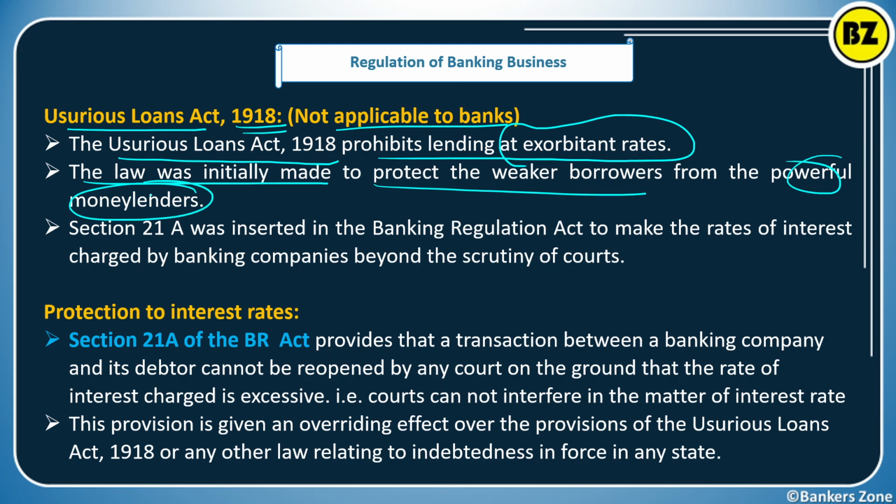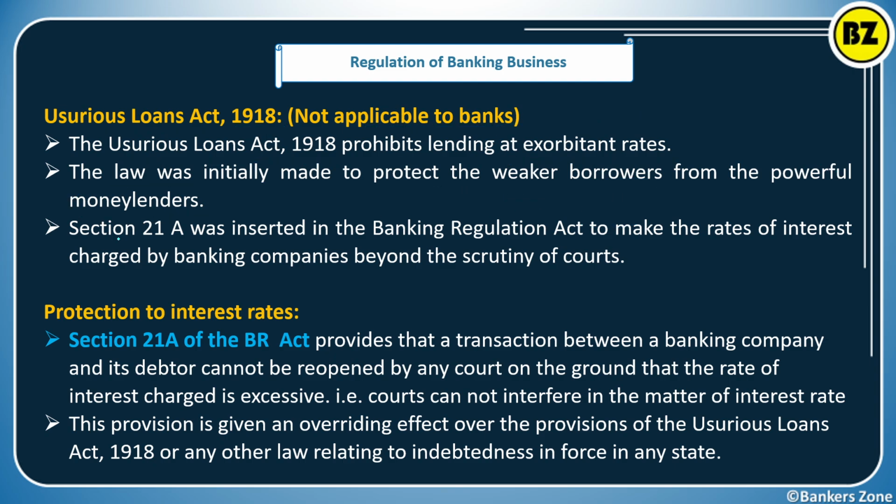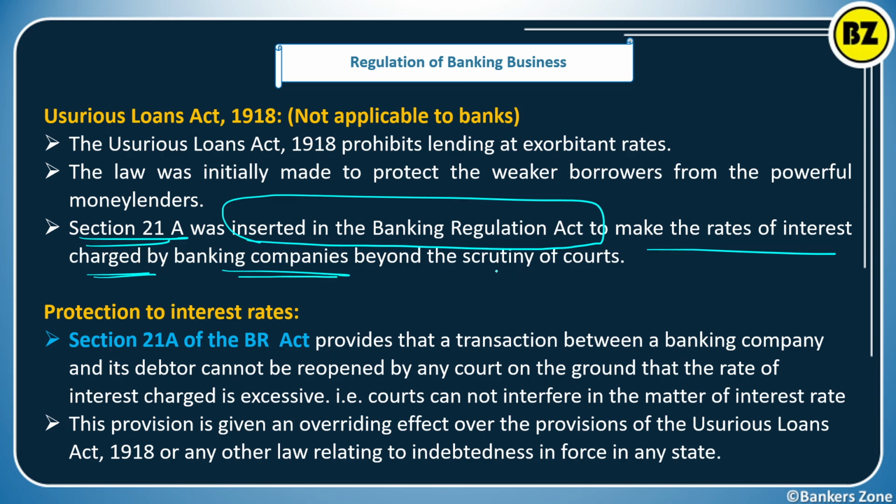So who can be charging a higher rate of interest? Simply the private money lenders. They are charging the higher rate of interest from the weaker borrowers. So section 21A was inserted into the Banking Regulation Act to make the rate of interest charged by the banking company beyond any scrutiny of the court. That means whatever rate of interest you are charging to the customer, nobody can challenge it in any court in India. This is possible only because of section 21A of the Banking Regulation Act.